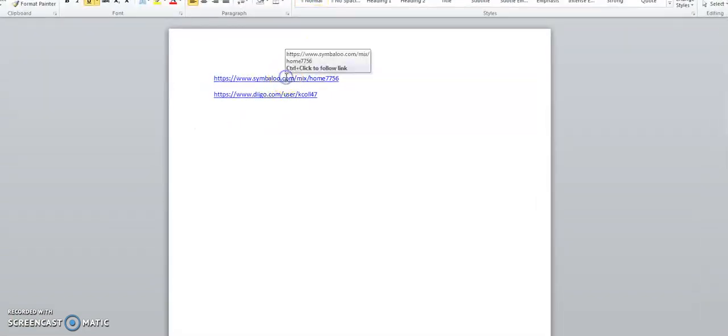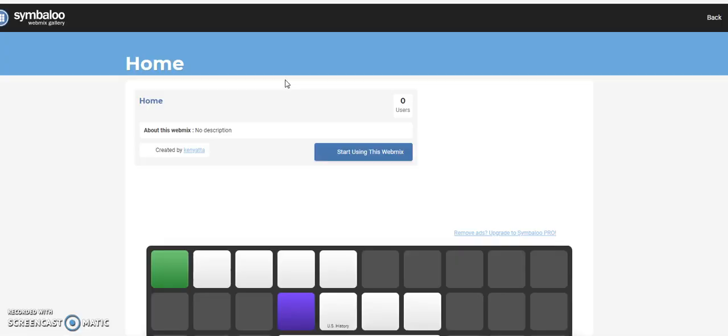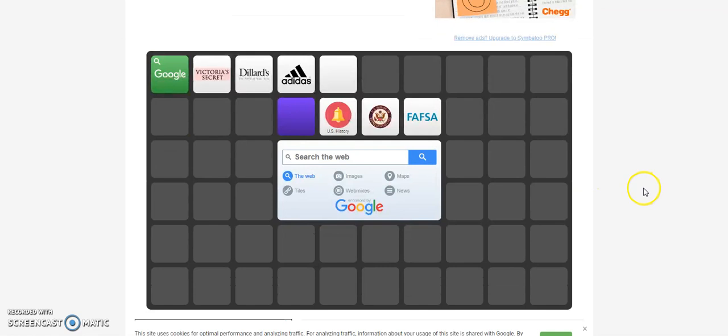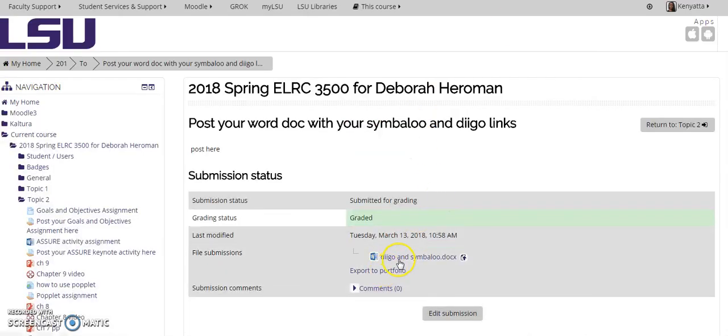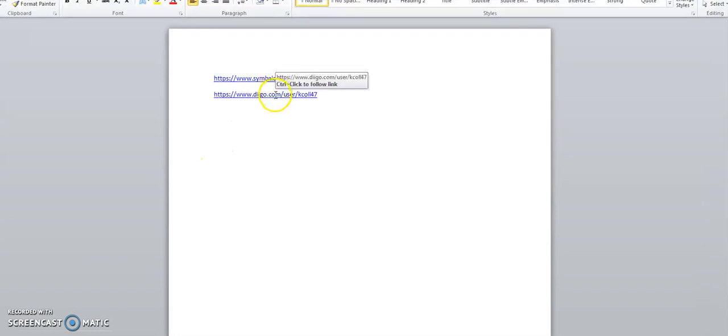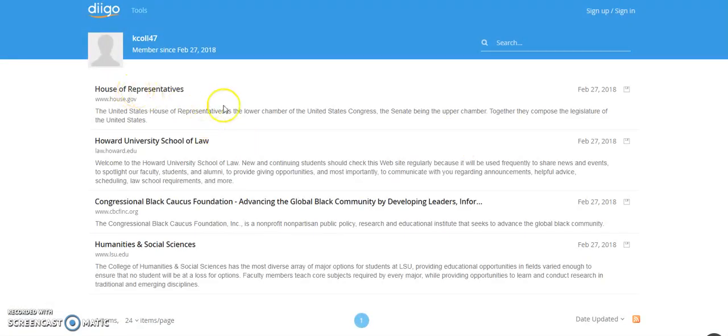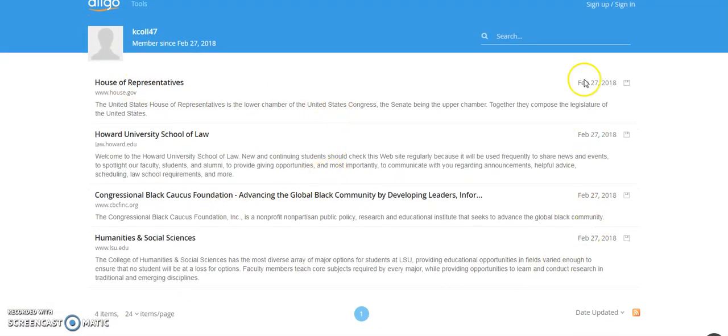And this here is for my Symbaloo. So this is what my Symbaloo looks like right there. And so let's go back. Go editing. And this here is for my Diigo. Alright, and here it is, all listed.